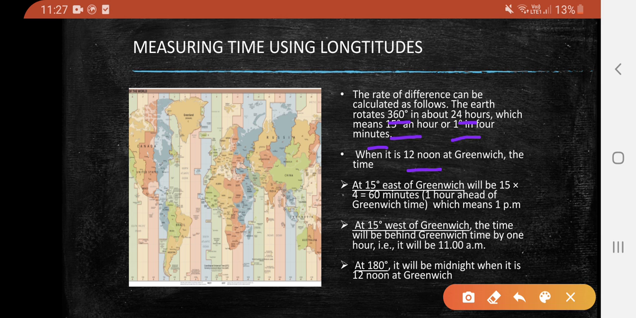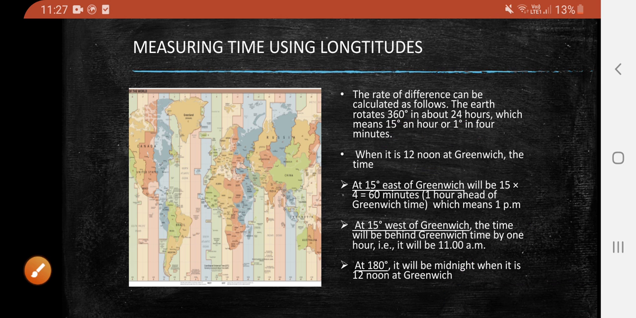At 15 degrees west of Greenwich, it will be 1 hour behind, so it will be 11 a.m. At 180 degrees, it will be midnight when it is midday in Greenwich.